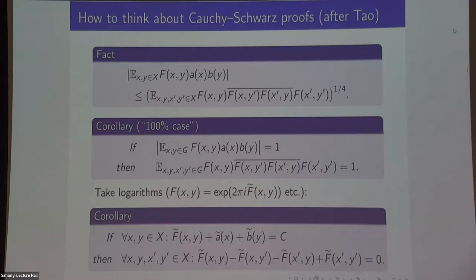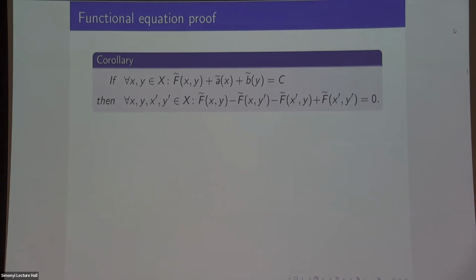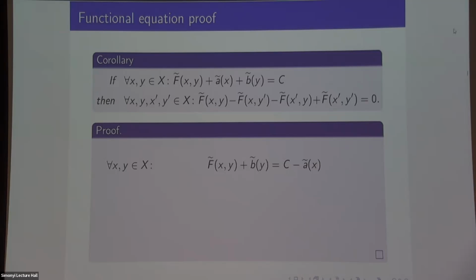It's still pretty obvious how to prove it. You could just substitute in this expression for f involving a and b into this, and you get 0. But just for educational purposes, you could prove it in a very nuts-and-bolts way as follows. So here's an independent proof of this functional equation fact.